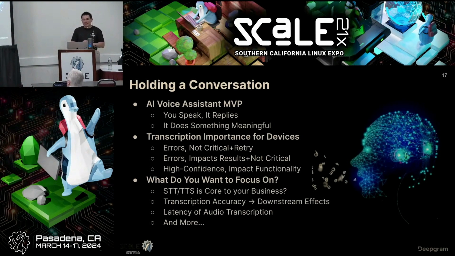When we're building a voice-activated AI assistant, the minimum it needs to do is understand the words coming out of your mouth, do something, and then give you a result back, verbalized in whatever language you want. Based on what kind of device you have, what the market is, and who your users are, that will determine how accurate the conversation needs to be. It's whether your device can tolerate errors.